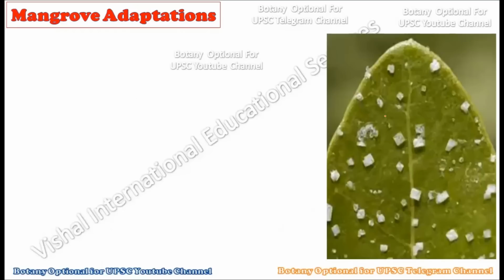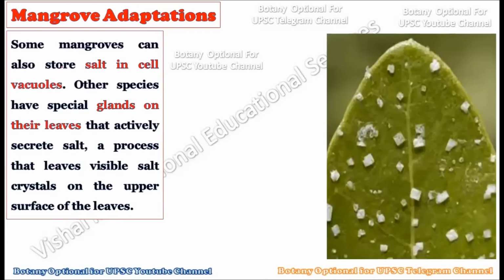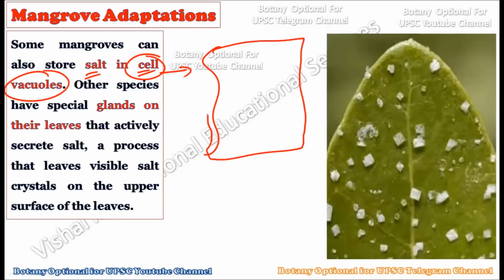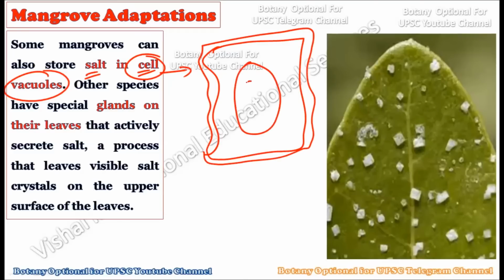Okay, now see, some of the mangroves also store the salt in their cell vacuole. Some mangroves possess this mechanism at the cellular level, where these plants store some of the salt which enters the cell in their vacuoles. So the vacuole acts as a storing point for these kinds of salts, and later this can be effectively taken out through physiological processes. Now, in some other species they have special glands in their leaves that actively secrete the salt. Now this is also very important.